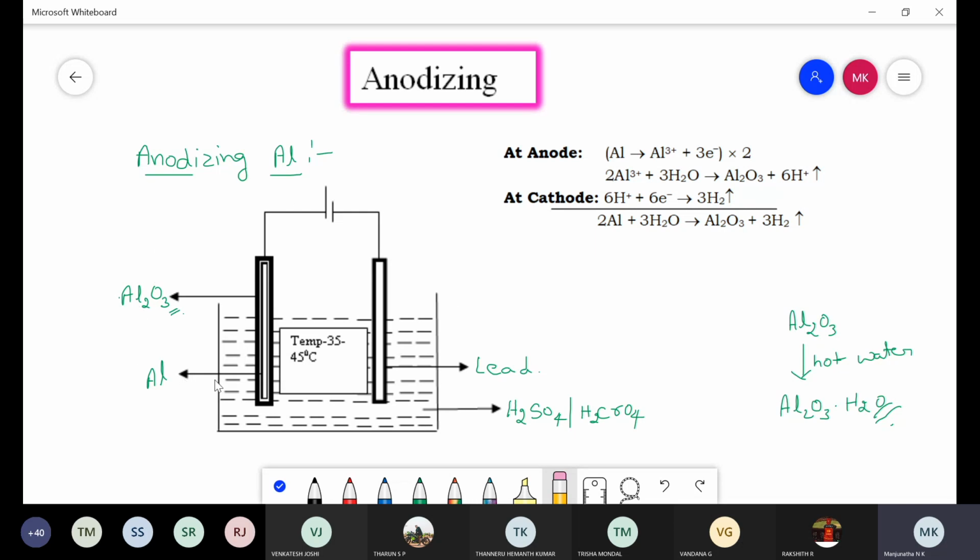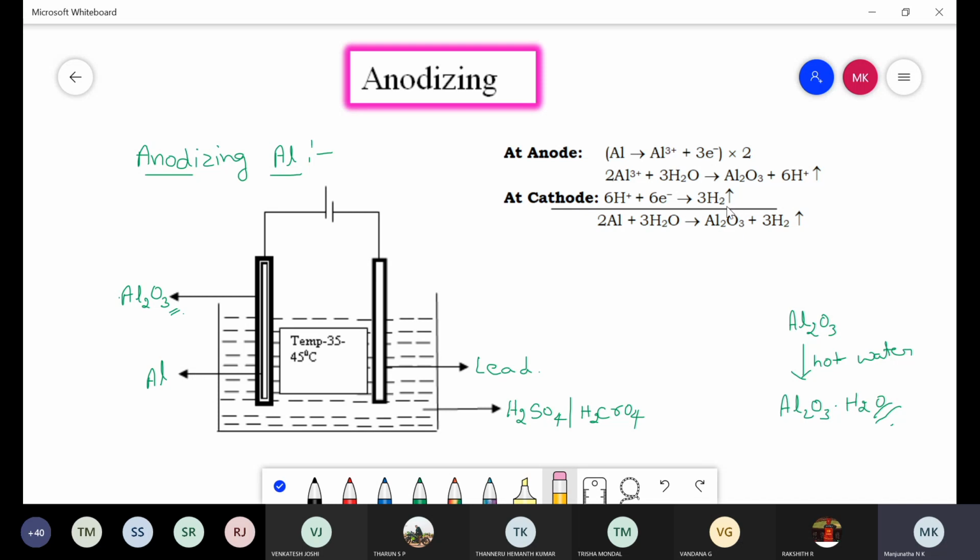First one is the anode. This is aluminium metal acting as anode, and this is the cathode, that is lead or stainless steel. Electrolyte is H2SO4 or chromic acid. Temperature of 35 to 45 degrees is maintained. Then you write the explanation like this: when aluminium is made as an anode in an electrolytic bath having sulfuric acid or chromic acid as electrolyte, using lead or stainless steel as cathode, when current is applied, the aluminium ions liberated at the anode undergo chemical reaction and an aluminium oxide layer forms.